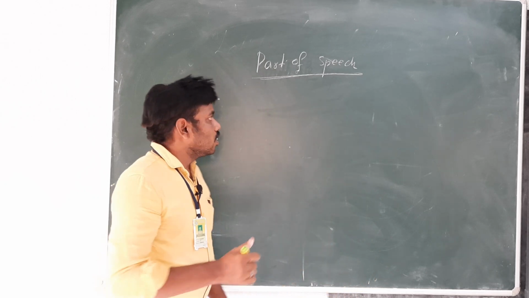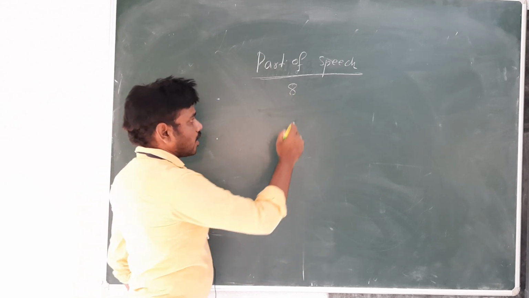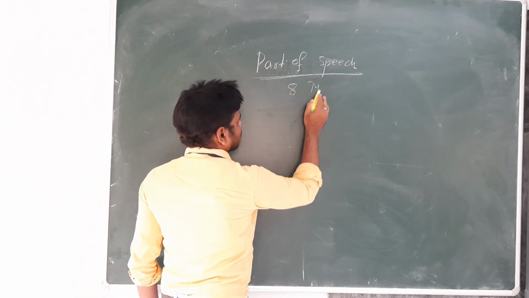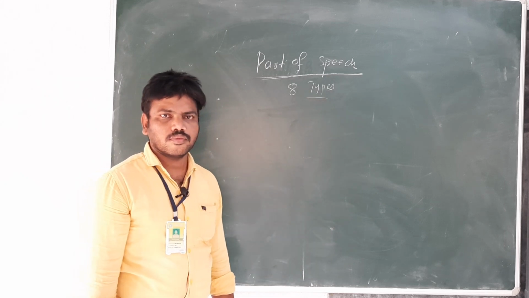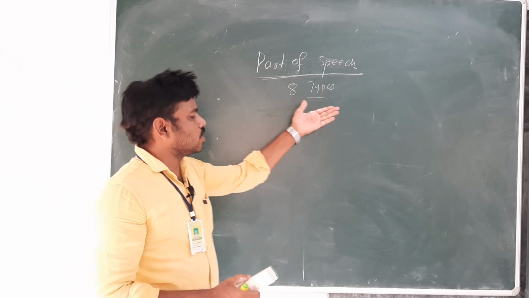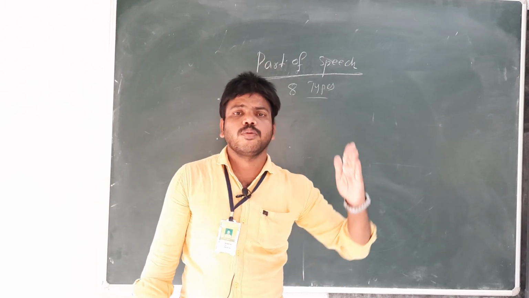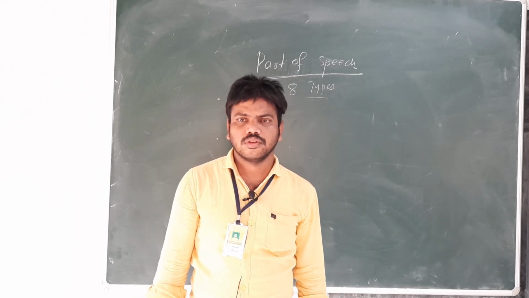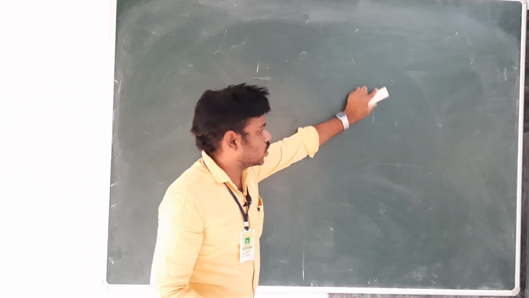There are 8 types of parts of speech. How many types? 8 types. These parts of speech will come in each and every sentence. In each and every sentence we can find parts of speech. So let us see what the 8 parts of speech are.